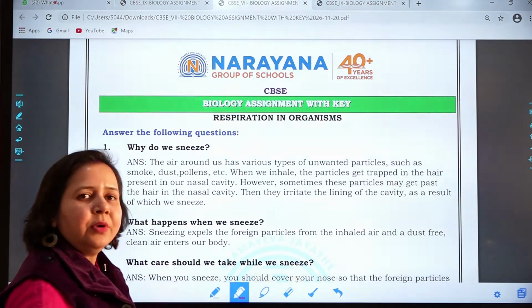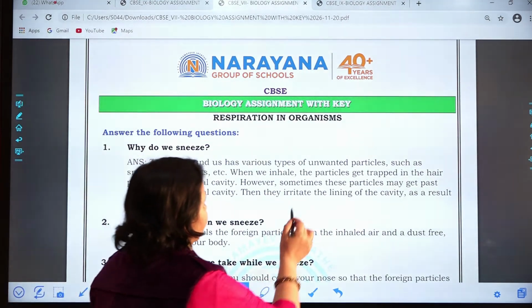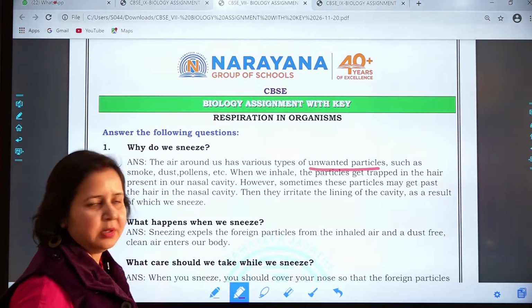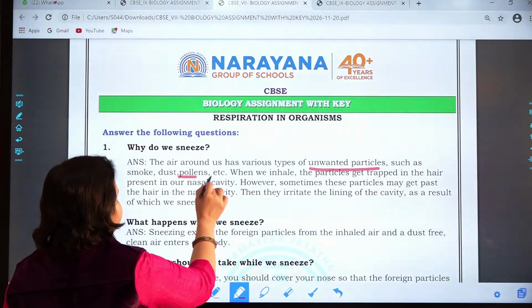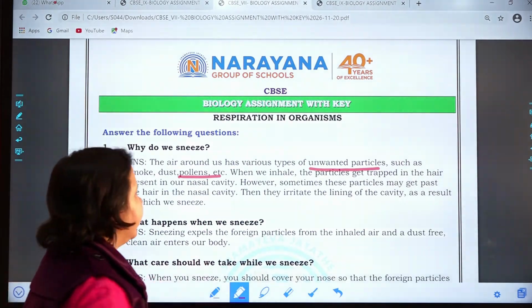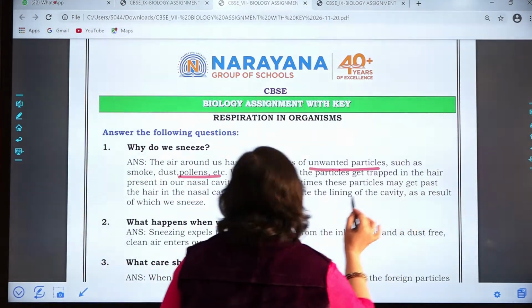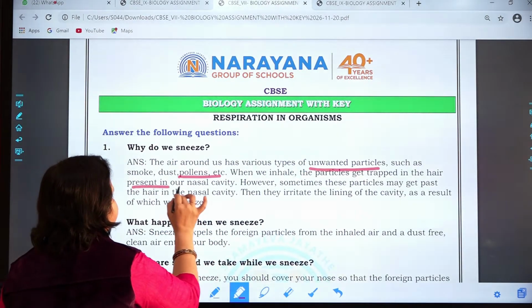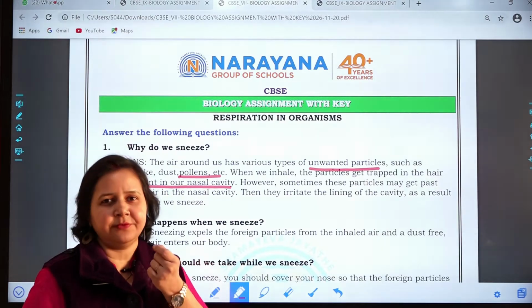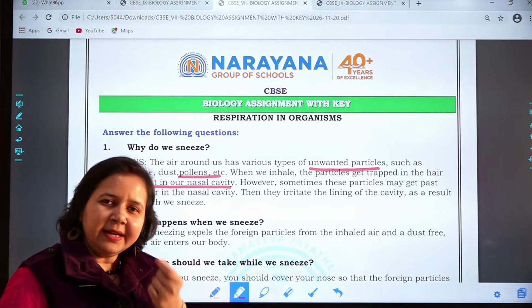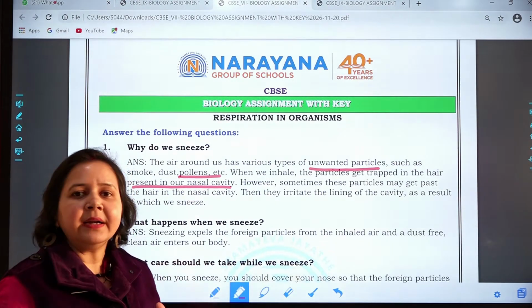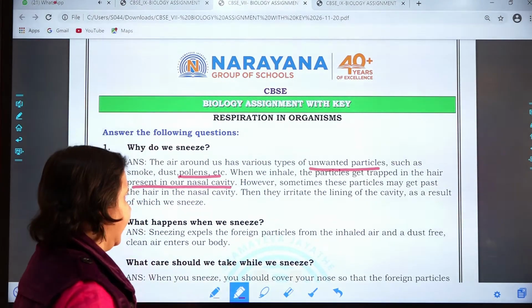The air around us has various types of unwanted particles such as smoke, dust, pollens, etc. When we inhale, when we take in that air, the particles get trapped in the hair present in our nasal cavity. There are very fine hairs if you look into it. So these unwanted particles get trapped over there.